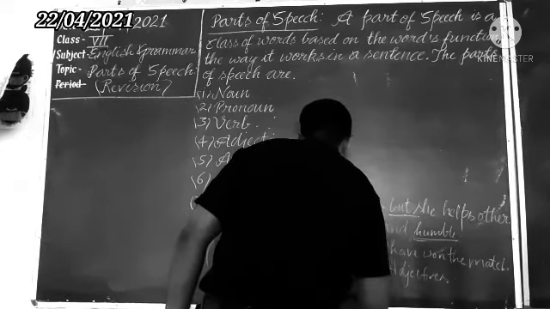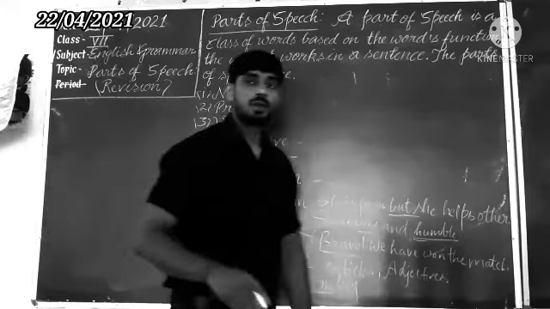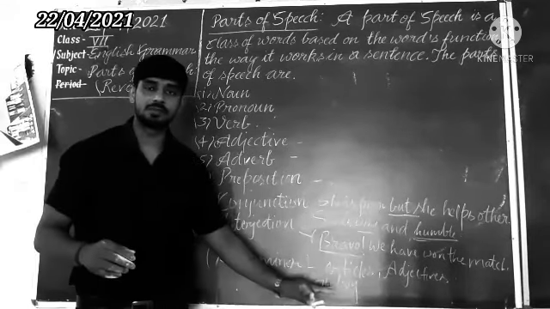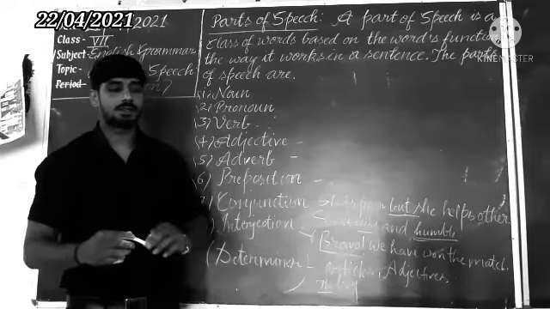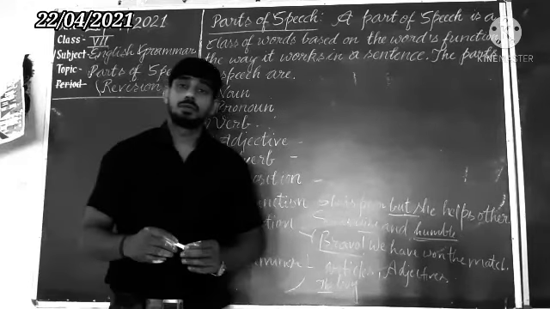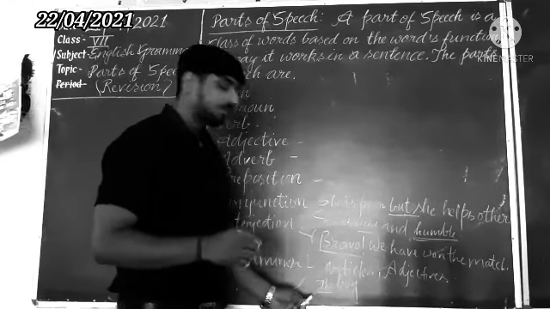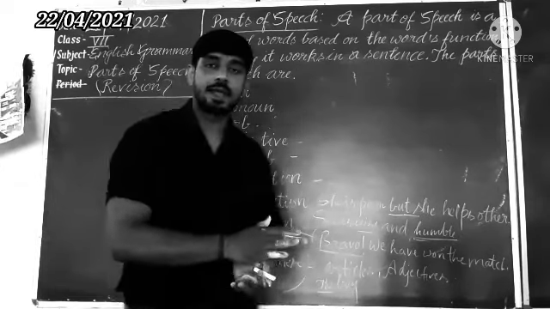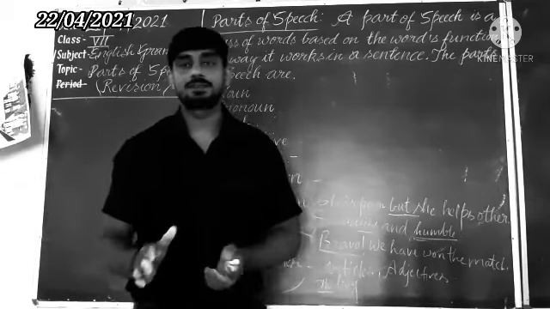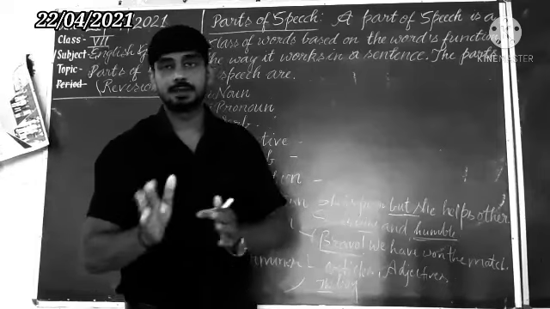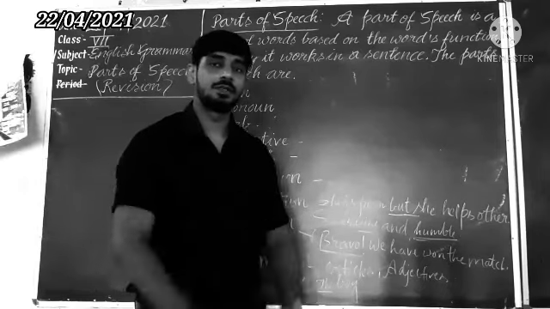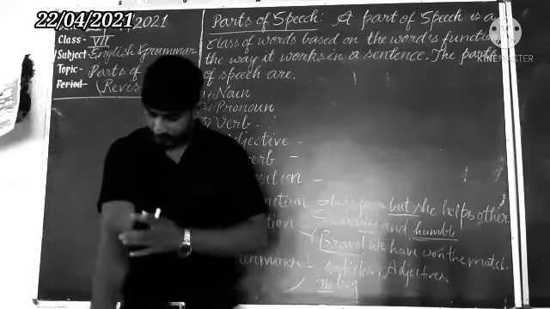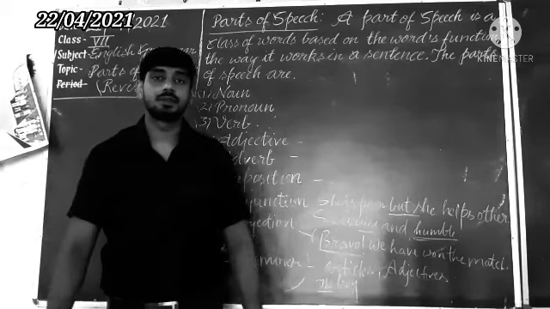So the function of a determiner is to limit the meaning of a noun. The boy means the same boy which we are talking about. Understand? So especially a determiner will come before a noun. You know that articles, a and the, also come before a noun, and mostly the adjectives also come before the noun. So it limits the meaning of the noun. Understand? So dear student, I think that you have understood all this.